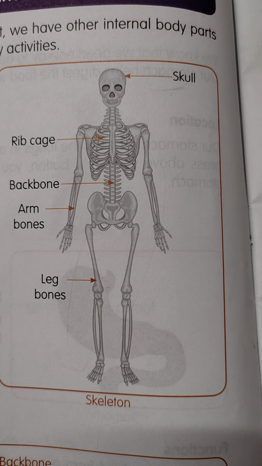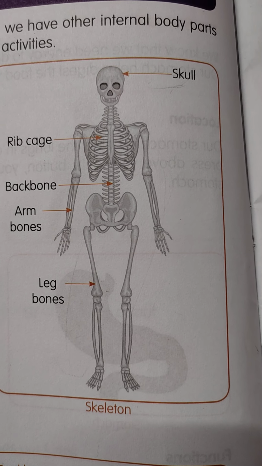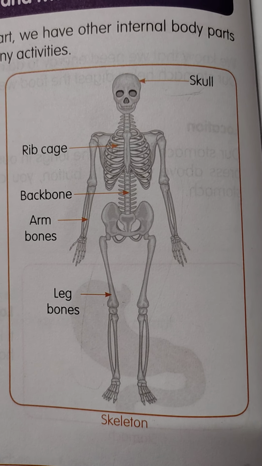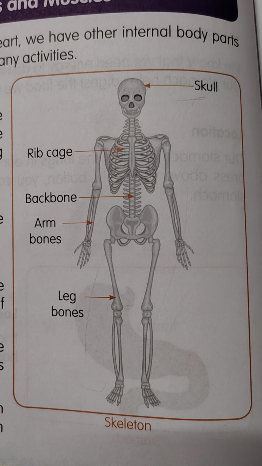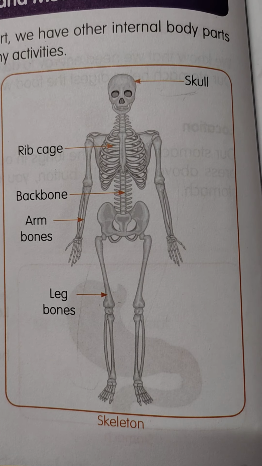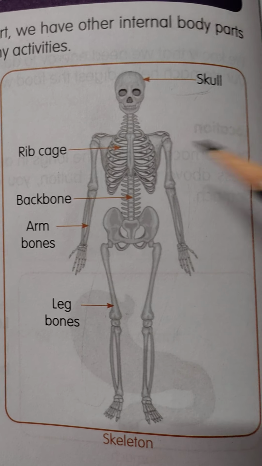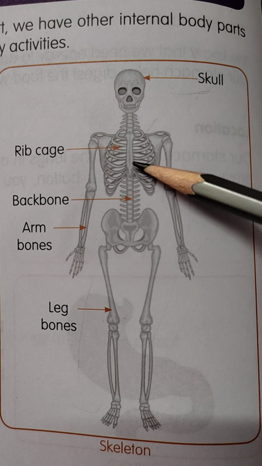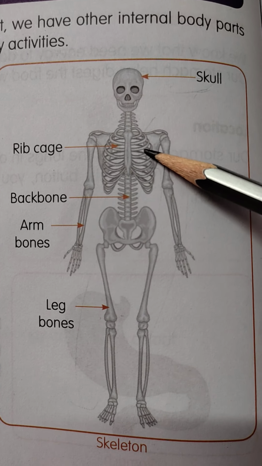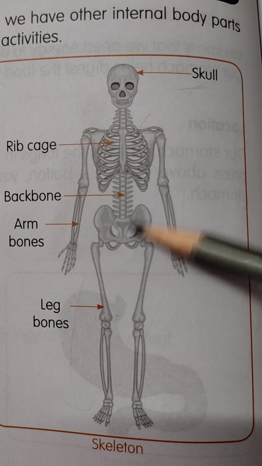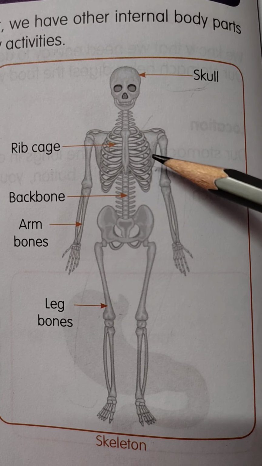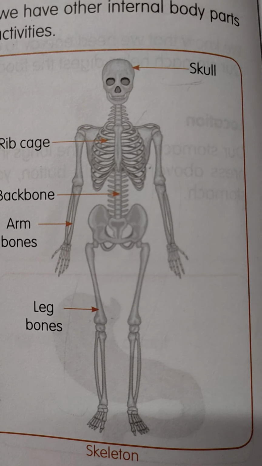Today we are going to see the topic: bones. Okay. Ask me, cuties, how the bone looks like. Yes, our bones are whitish yellow in color and hard to touch. Can you touch your bone, cuties?